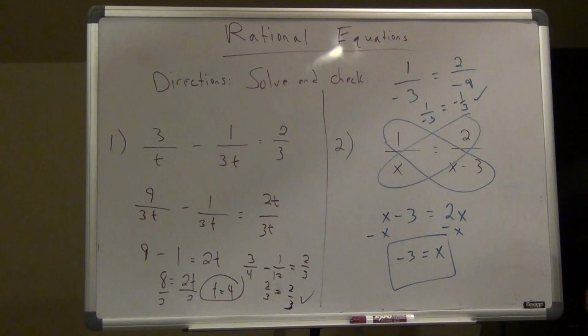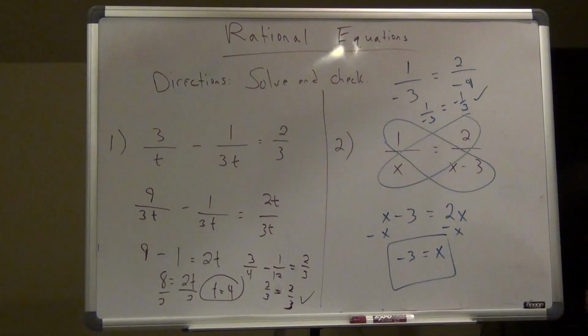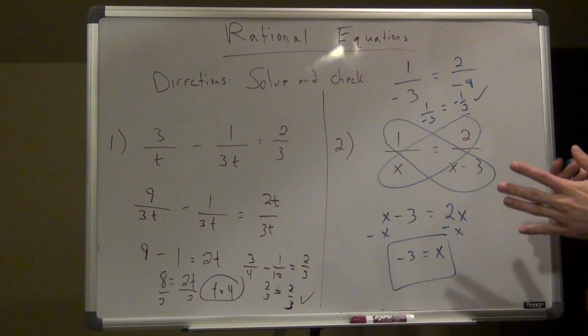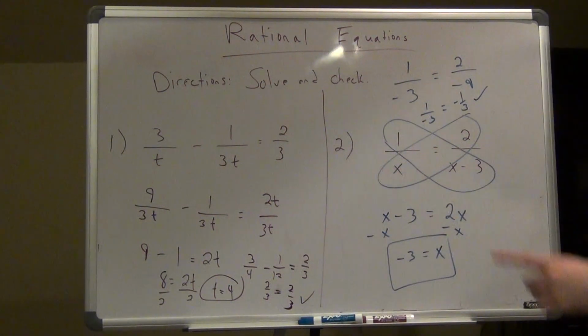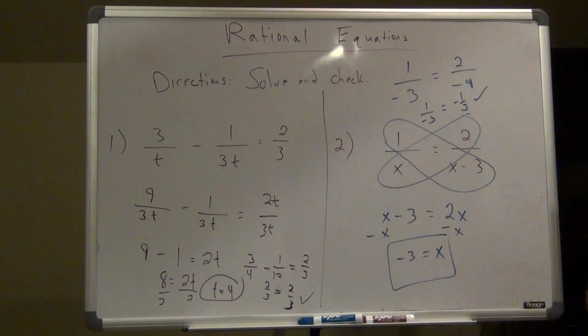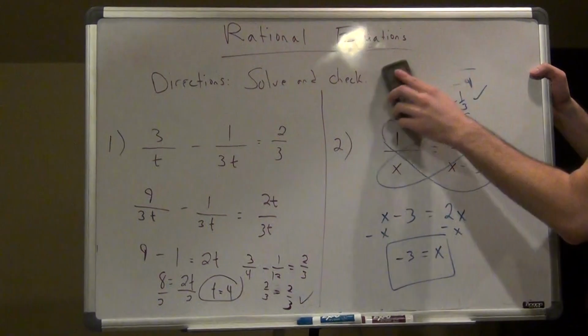So again, an extraneous solution is when I get an answer and it doesn't work. We're going to get there in a second, and I'll explain that a little more. So here I solved both of these rational equations and they both gave me answers, and when I plugged them back in, they both worked. So you've got to check them. That's going to be the annoying part for you guys, I know. I know some people are like, do we have to check? Yes, you have to check them. All right. So there's the first two.